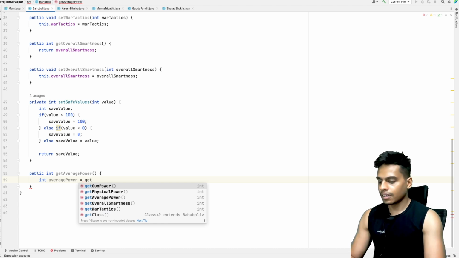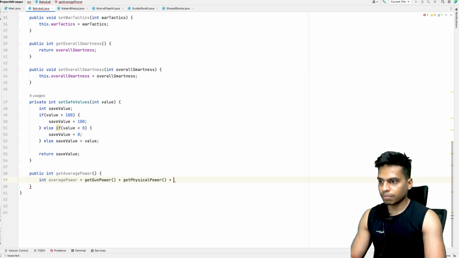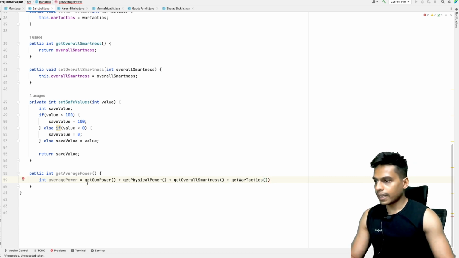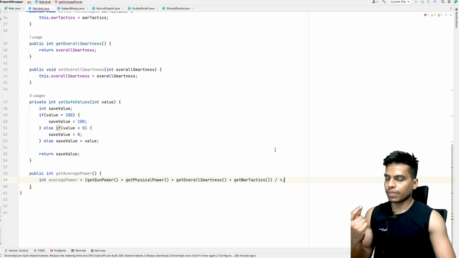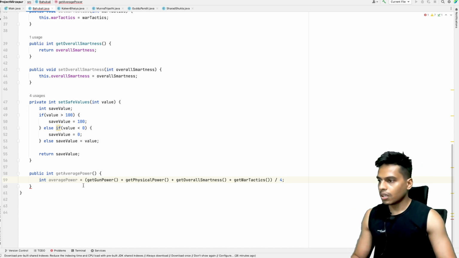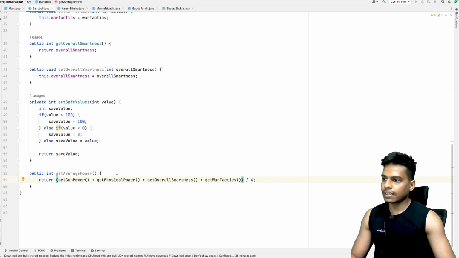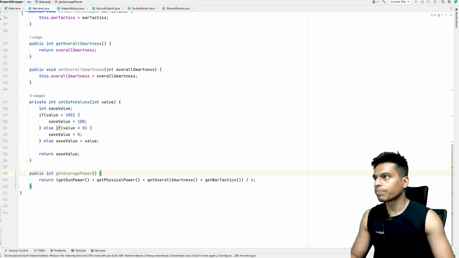So get gun power plus get physical power plus get overall smartness plus get war tactics. So get this number and divide it by 4. That's how we'll get the average of all the 4 values. So simply let's just return this number, and like this we'll have a single number representing each Bahubali.